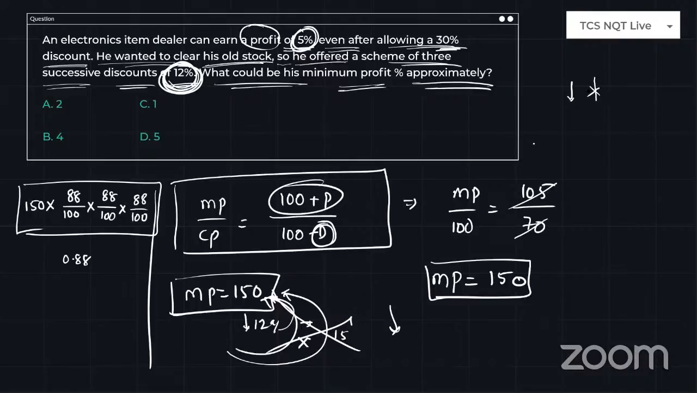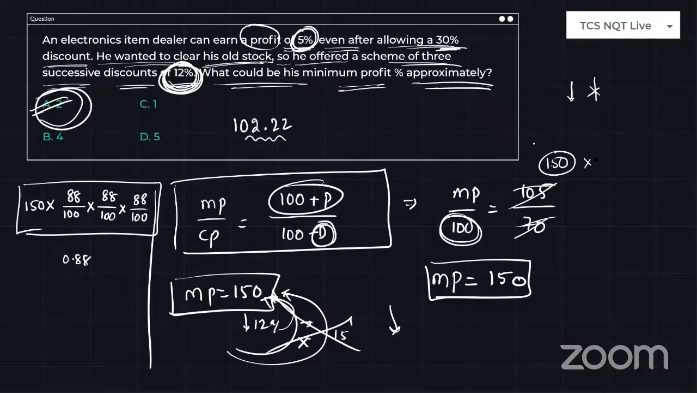When you have to use the calculator and when not to use it, you need to know. When you have practice, you will be able to know this. So if you multiply this, you will come up with 102.22 something. So it is approximately near to 2%. So the answer is 2%. Why? Because 100 is always the cost price. So see guys, it's a very easy concept. All you need to do is 100 plus 5 by 100 minus 30. So 105 by 70 cancels to 1.5. So 150. 150 into 88 by 100 or 0.88 cube. Then the answer will be completed.